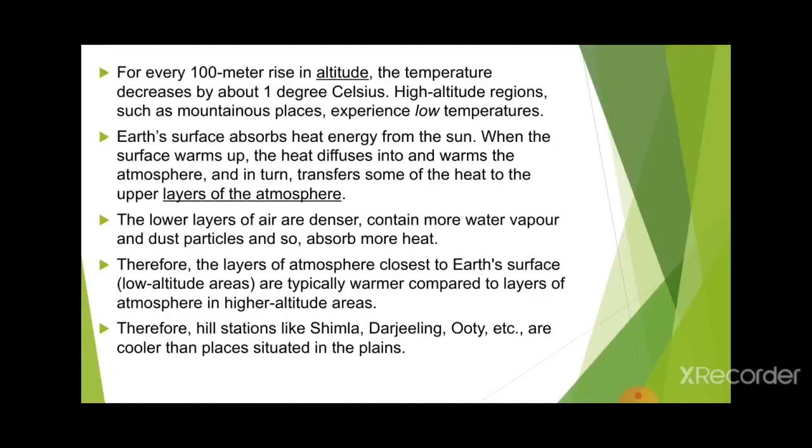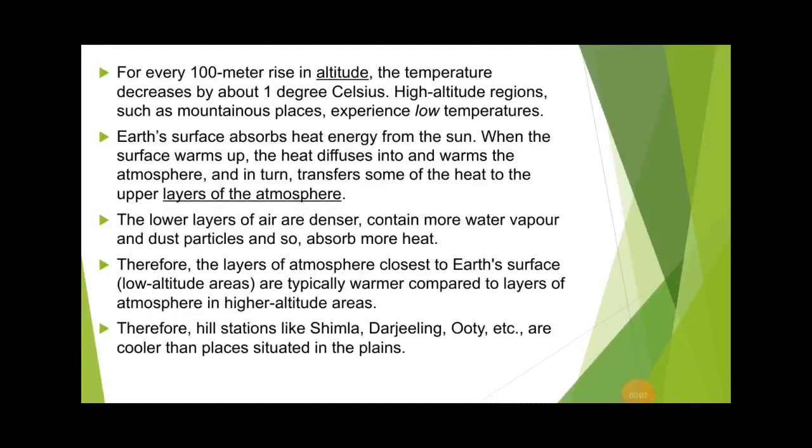The earth's surface absorbs the heat energy from the sun, and when the surface warms up, the heat diffuses and warms the atmosphere, and in turn transfers some of the heat to the upper layers of the atmosphere. So the energy absorbed by the earth's surface is redistributed to the different layers of the atmosphere.